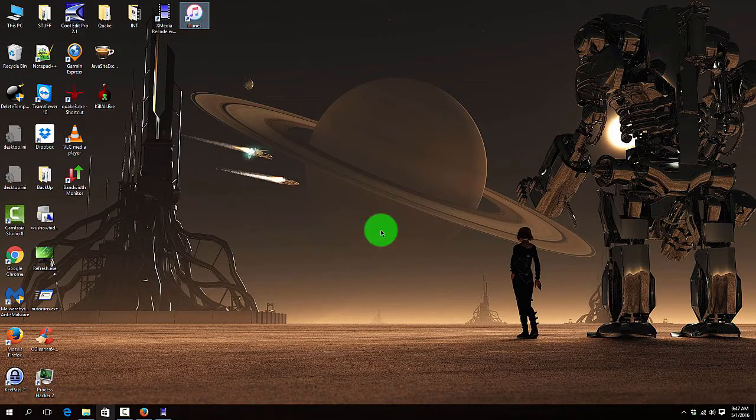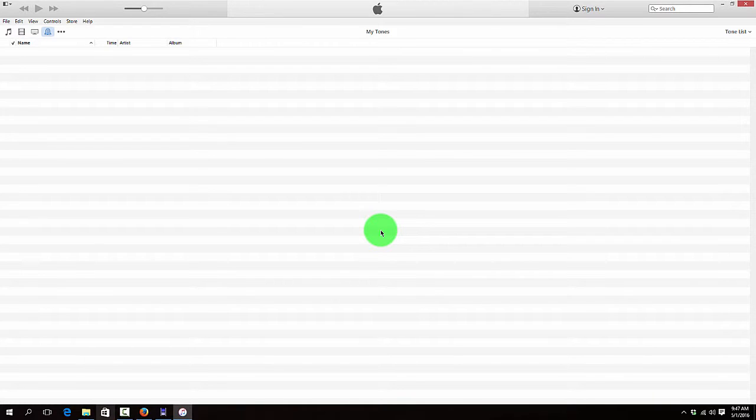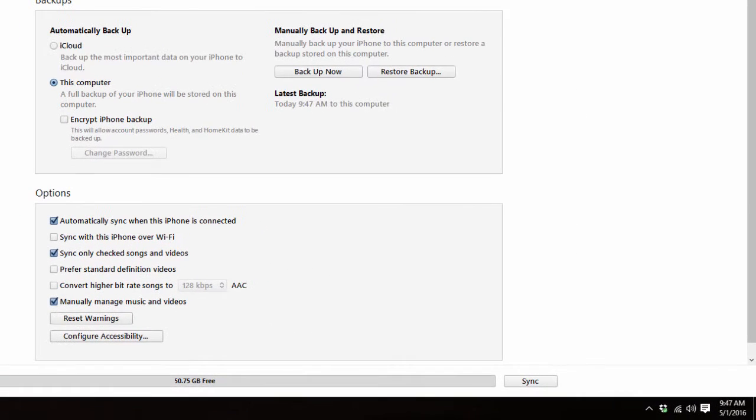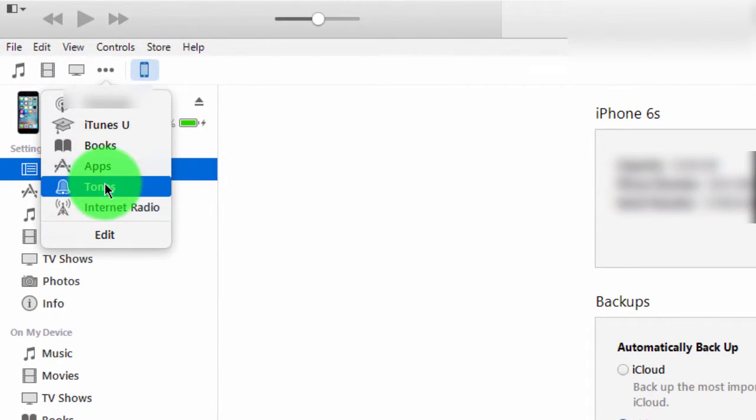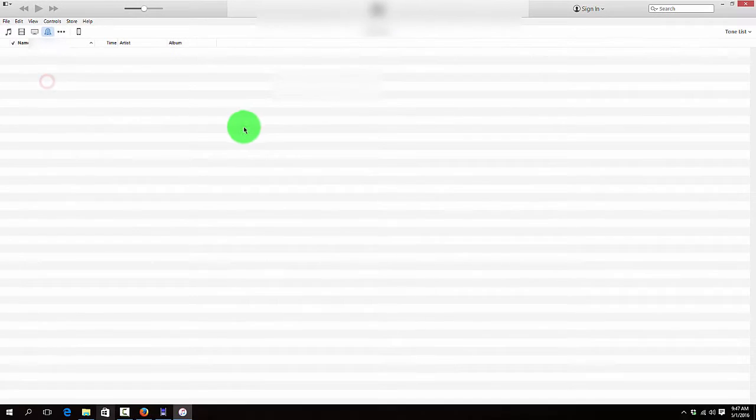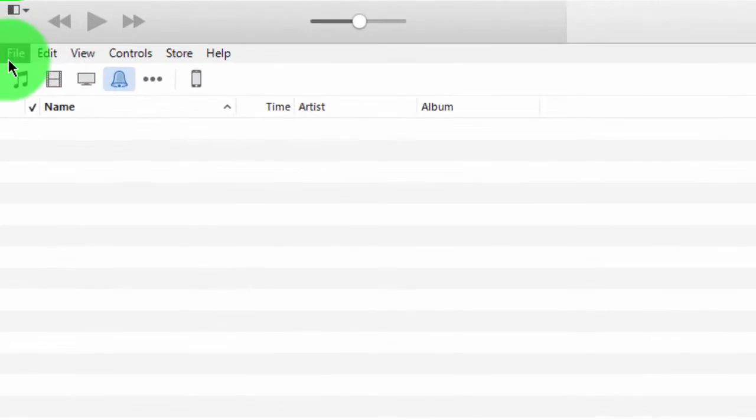Unfortunately, you've got to launch iTunes, the biggest piece of bloatware ever. Let your phone sync up. Click on the phone icon, go to summary, make sure you have these 3 things down here checked, and then hit apply. You'll have an apply button down here. Next, go to the three-dot menu. Hit tones. You have no tones in there, so let's go get some.